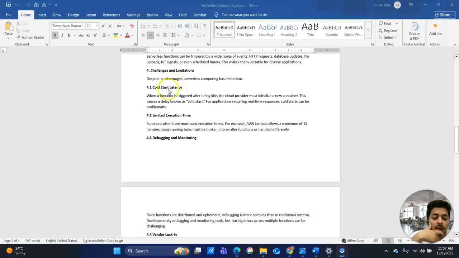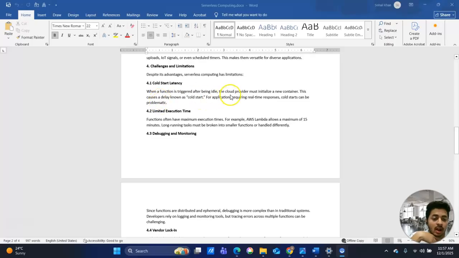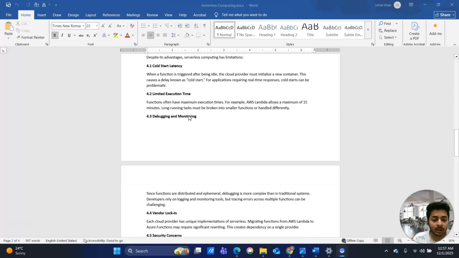Now we see the challenges and limitations of serverless computing. First, cold start latency. When a function is triggered after being idle, the cloud provider must initialize a new container. This causes a delay known as a cold start. For applications that require real-time responses, cold starts can be problematic.